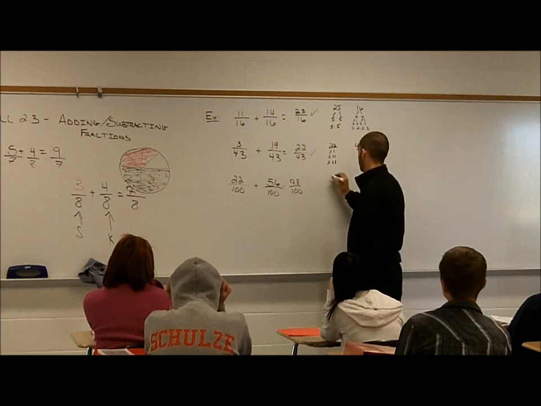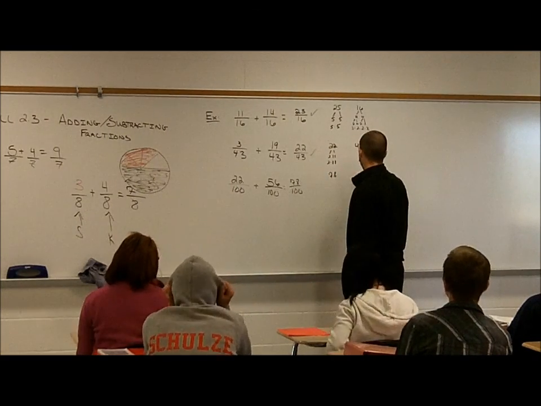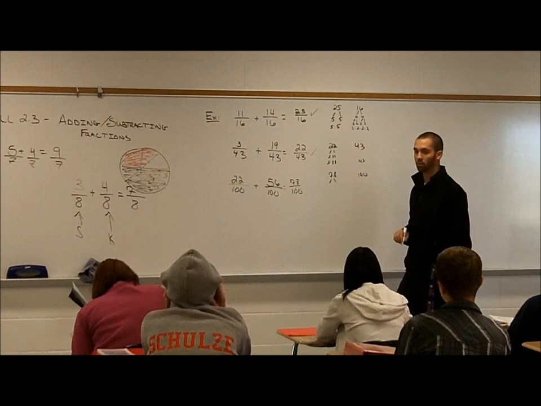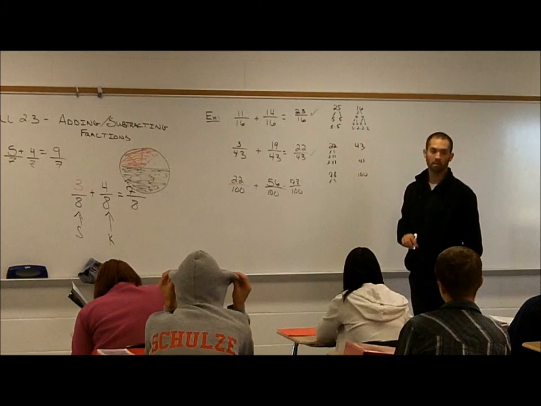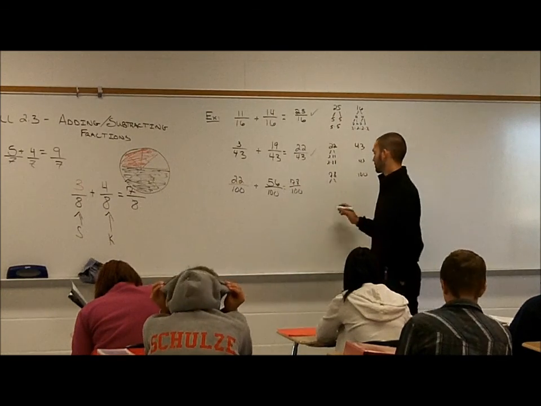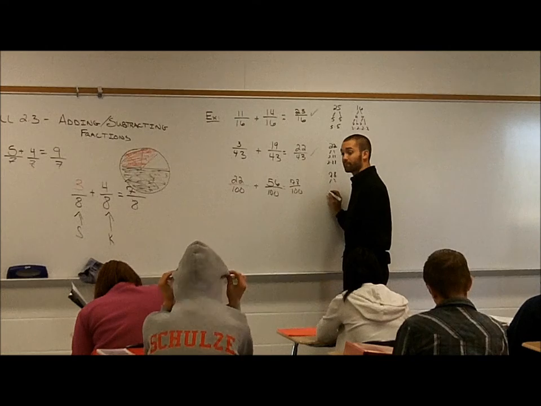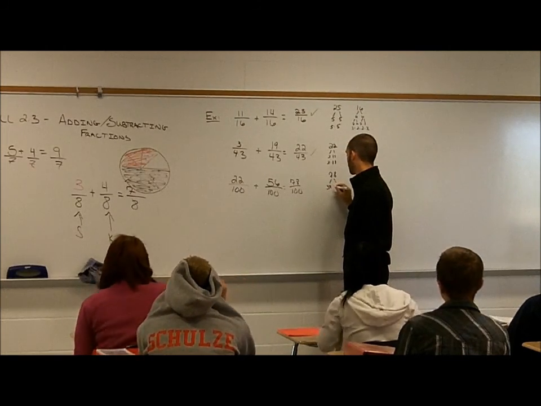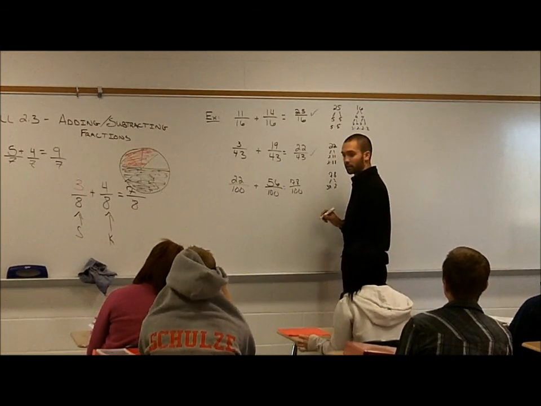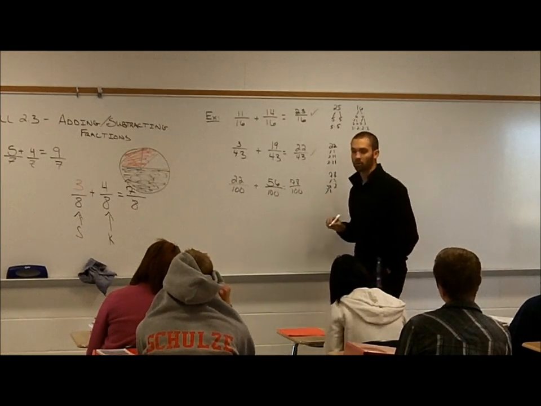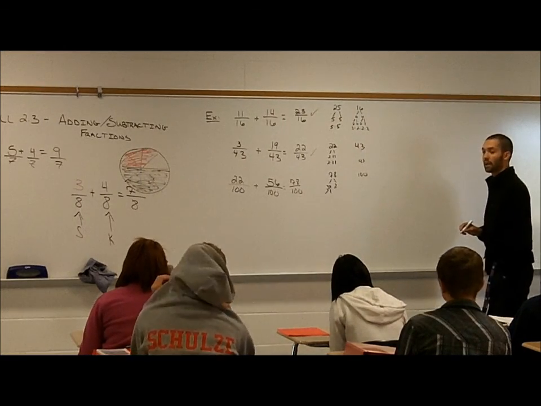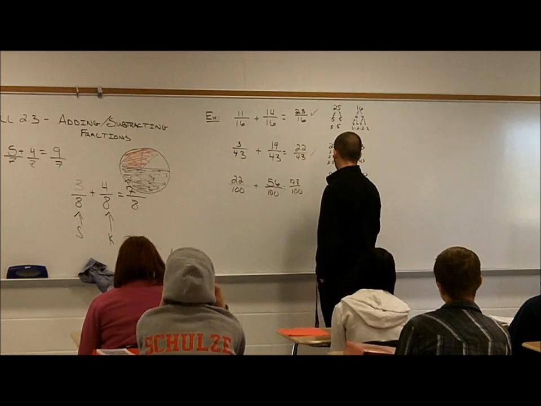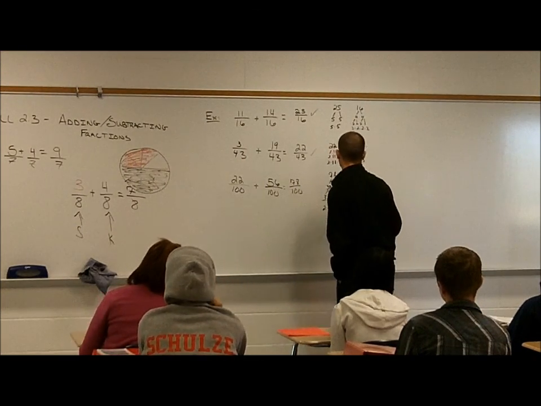No, that one's good. Uh-oh, 78 and 100. 78 can be divided by what? 2 times 39 gives us 78. Could we break 39 down? You bet. What goes into 39? 3 and 13. So it's 2 times 3 times 13.